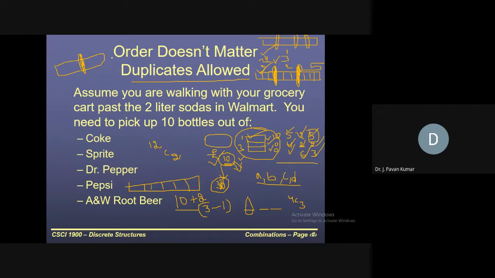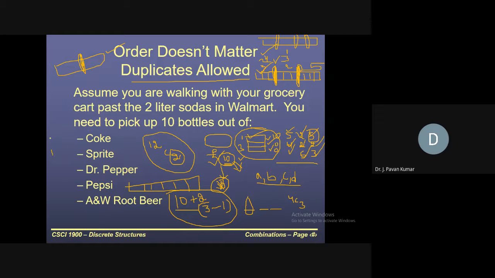Why? Because order does not matter. So 12C2, and now this 12 can be written as 10 plus 3 minus 1, which we have seen already. And what is this 2? 2 is nothing but 3 minus 1, the number of separators.